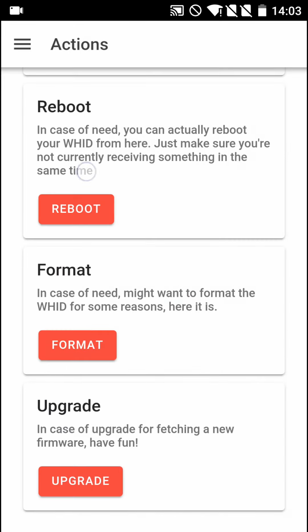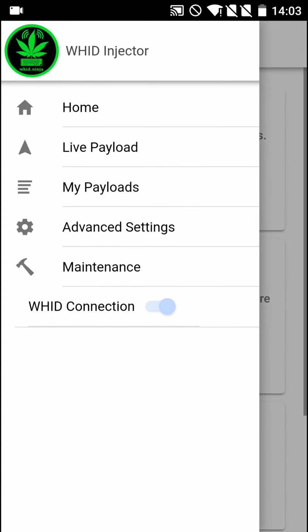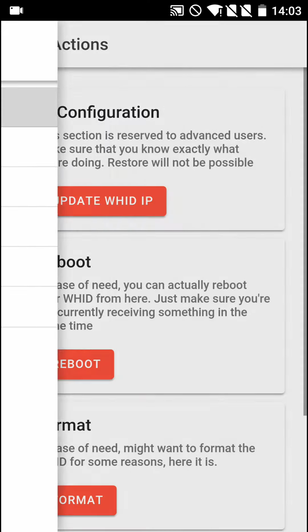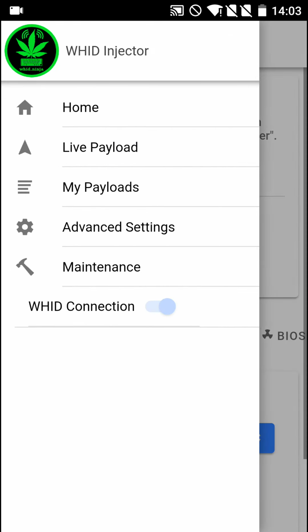Overall, I really like this application. I'm really happy that Paul helped me bring it to reality. So kudos to Paul.